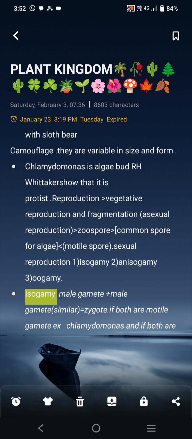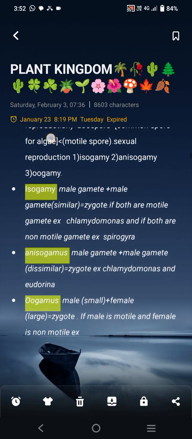Two bodies of the same size, like male and female, fuse with each other; that's isogamous. Two bodies, male and female, but one is large and the second is small; that's anisogamy. And two bodies, the first male and the second female, that's oogamous.